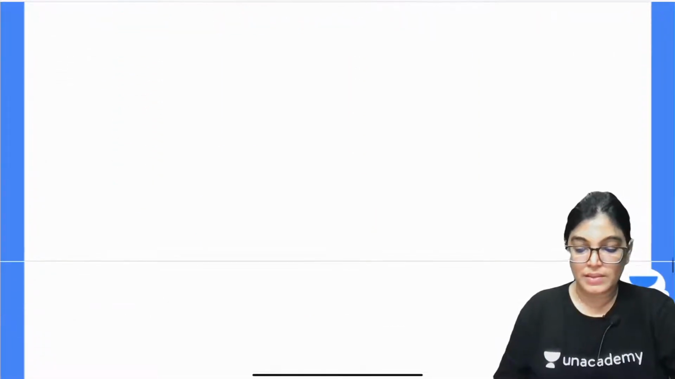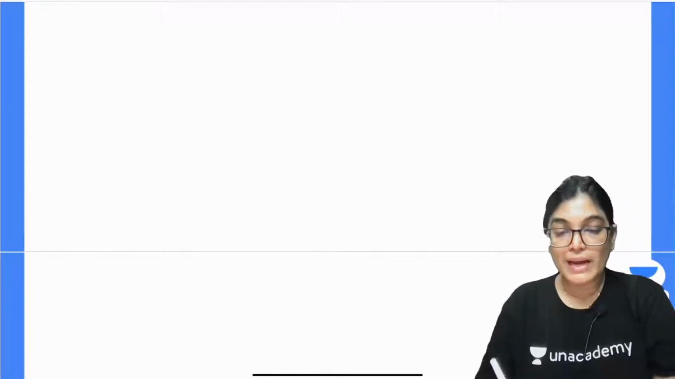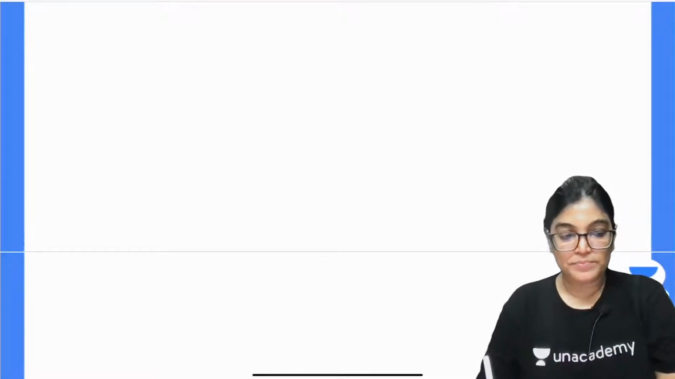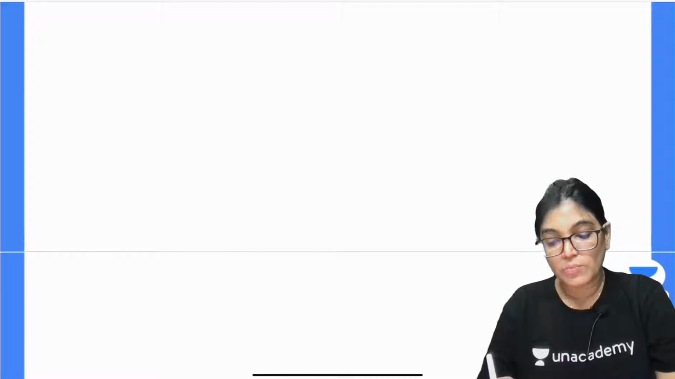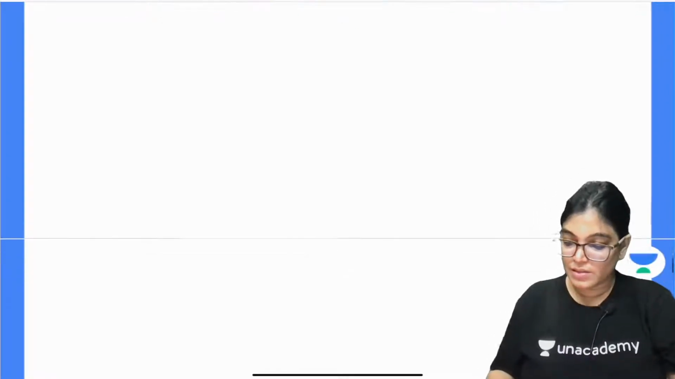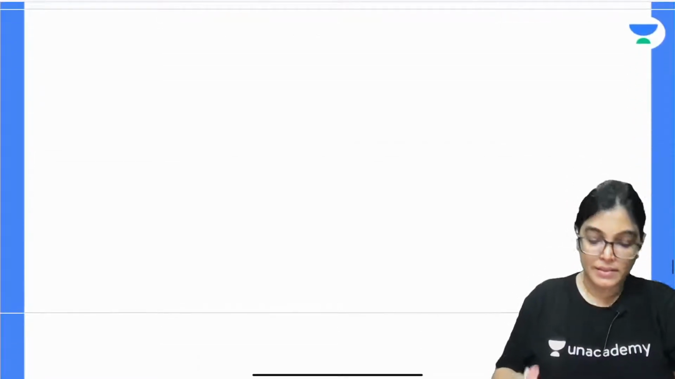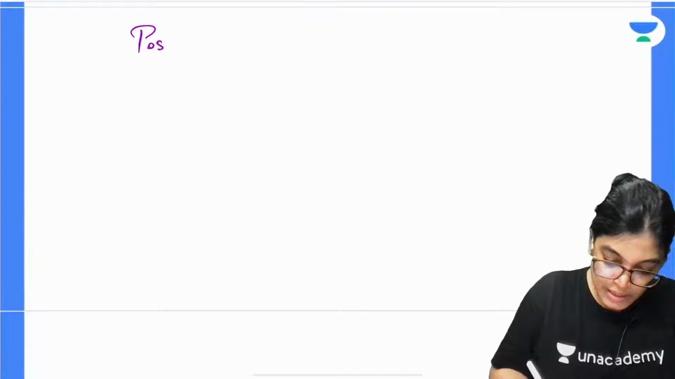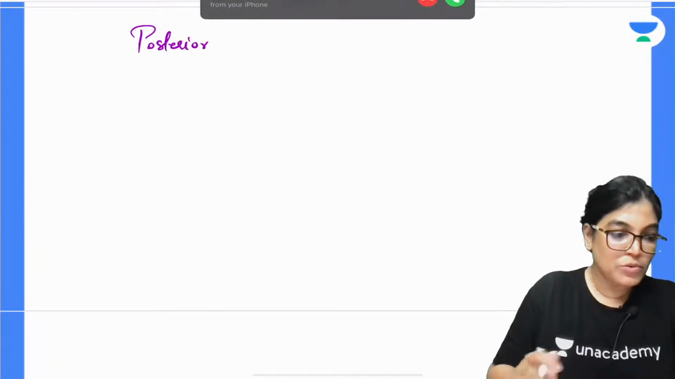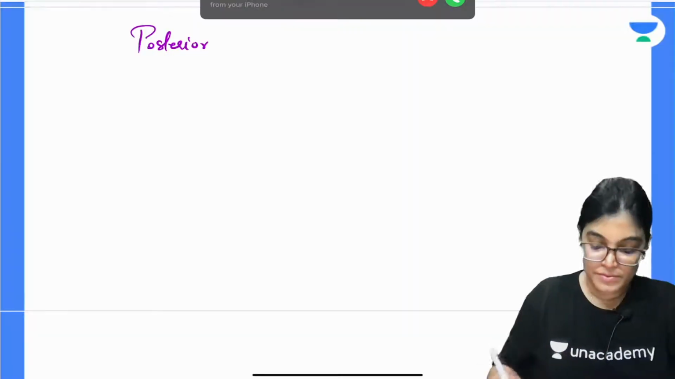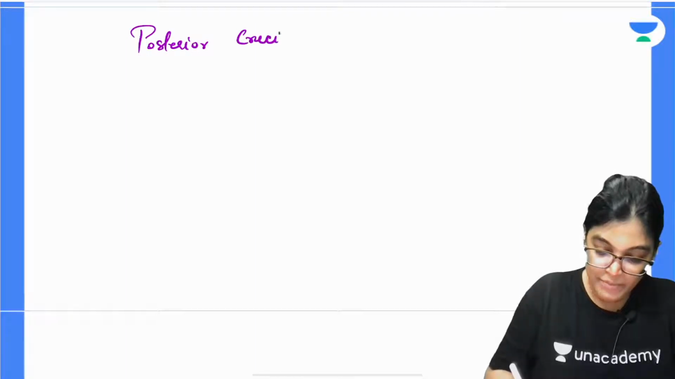Now let's talk about the posterior cruciate ligament. So let's talk about the next one, that is the posterior cruciate ligament. When we are talking about its attachment, let's take the posterior cruciate ligament. So write down the heading, posterior cruciate ligament.